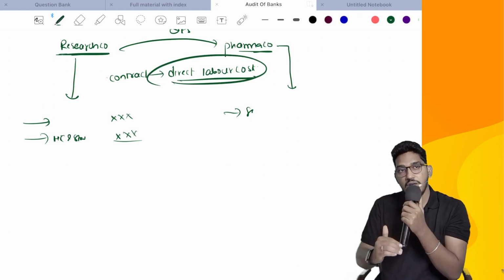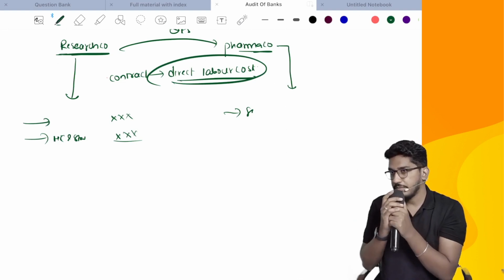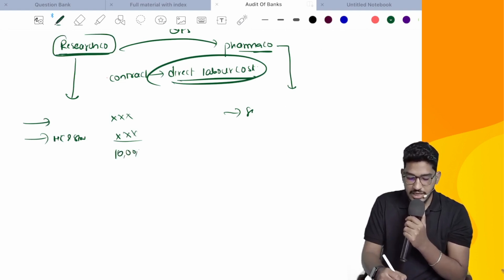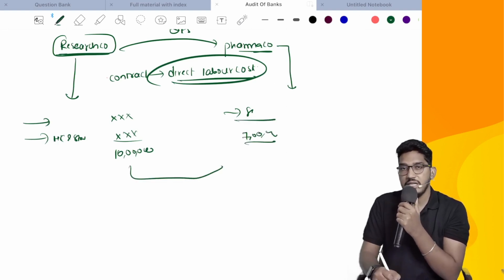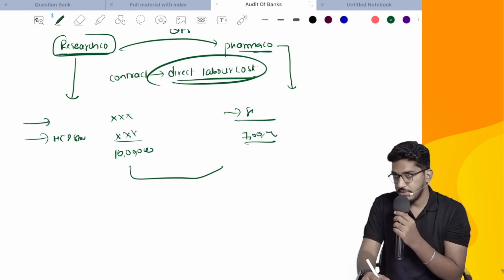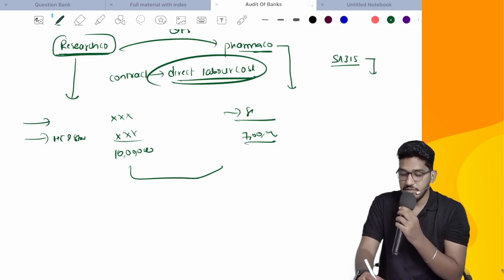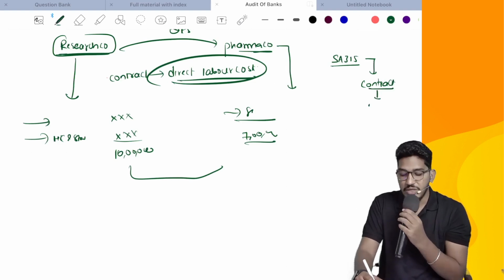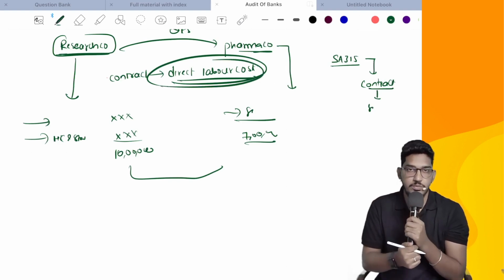Why? Because an alternative assumption is available, and if the alternative assumption goes, it is going to have a significant impact. Say for example, if you go by the research company's view, the total cost is coming to 10 lakh rupees. If you go by the pharmaceutical company's view, the cost is coming to 7 lakh rupees only. So it is creating a material impact or not. So you need to understand, at the time when you are conducting audit of special purpose financial statements, when you are understanding an entity environment and its internal control, especially if the applicable financial reporting framework is given under contract, you read the contract, you need to understand the significant interpretations. Like this kind of significant interpretations, you have to pay attention.